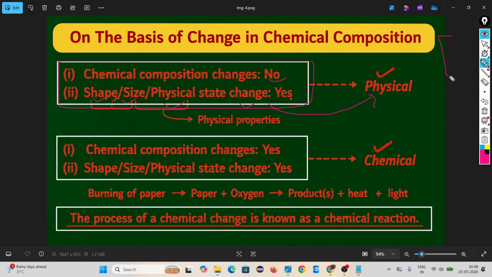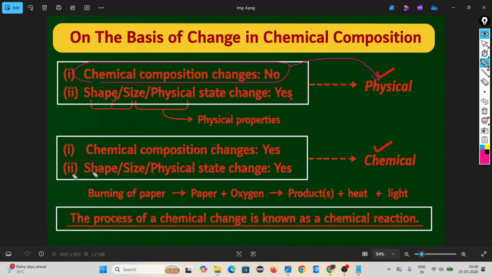We have two types of changes, one is physical change, one is chemical change. In physical change, only physical properties change, like shape, size, physical state. Like paper, I broke it down into this shape. Only physically changing. Are there any chemical composition changes? No.